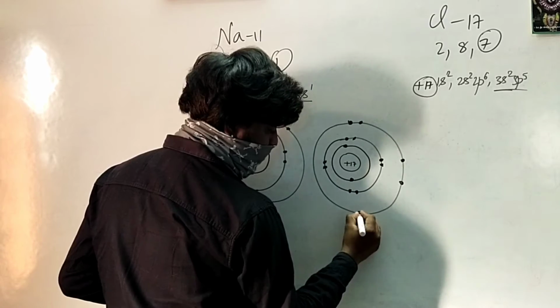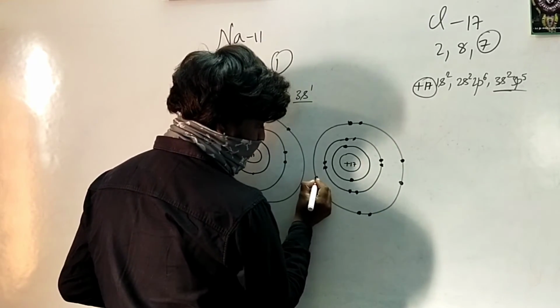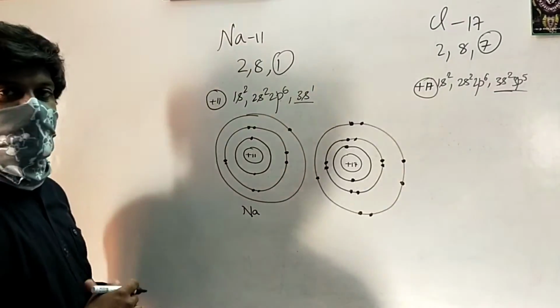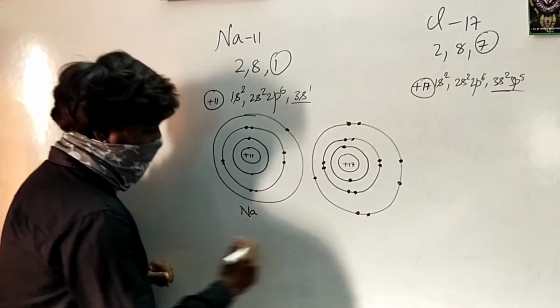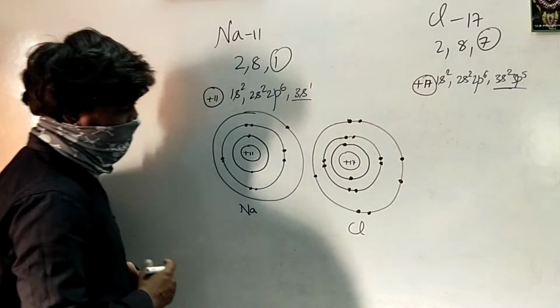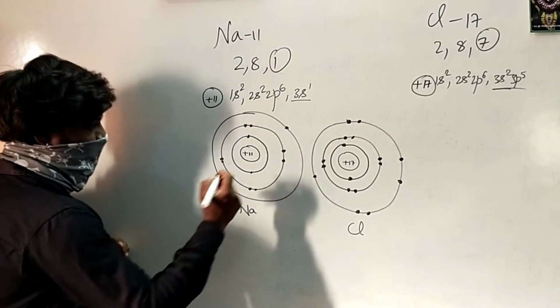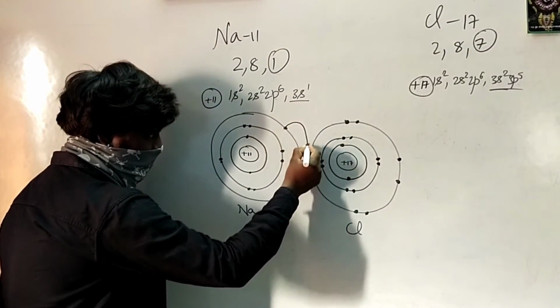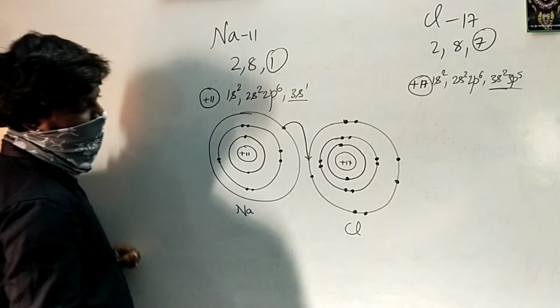Each dot represents an electron. Now, what exactly is happening is your sodium is completely transferring one of its electrons to the chlorine atom.